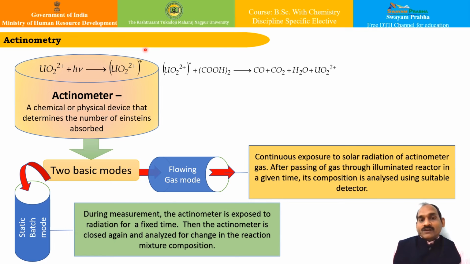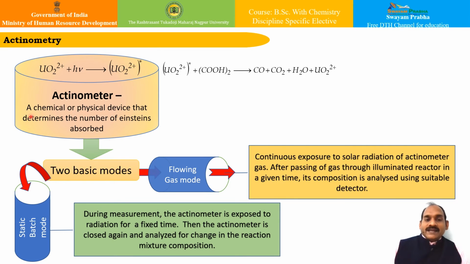Apart from that, the number of moles reacting in the same time can also be determined by a suitable analytical technique, by finding, say, the initial and the final concentration of the reaction mixture, which can be a very easy task. So from the number of moles reacted and the number of Einsteins absorbed, we can calculate the quantum yield, isn't it?